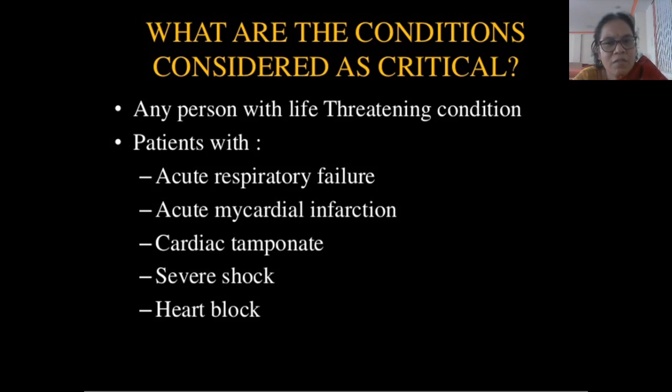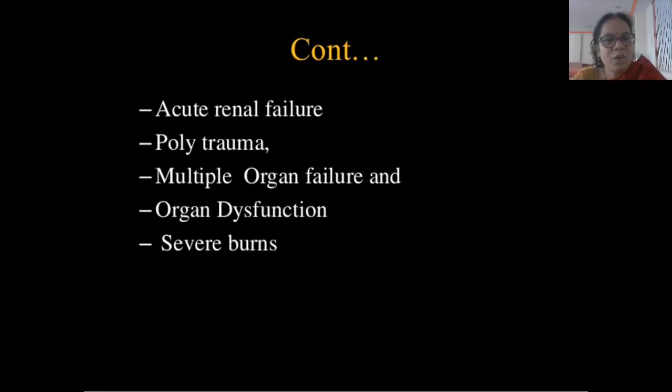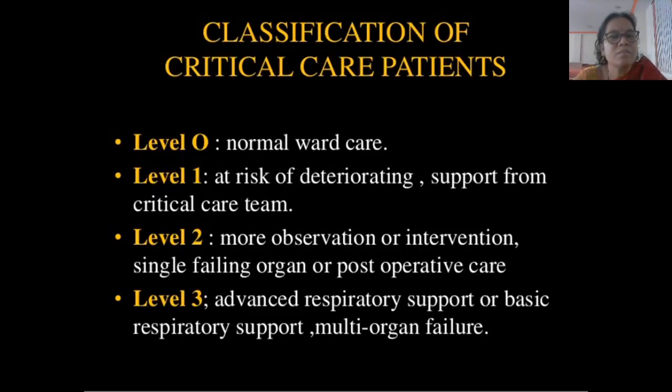Any person with life-threatening conditions, like acute respiratory failure, acute myocardial infarction, cardiac tamponade, severe shock, heart block, acute renal failure, polytrauma, multi-organ failure and organ dysfunction, and severe burns. All these are conditions which are considered as acute, which require special care in the intensive care unit.